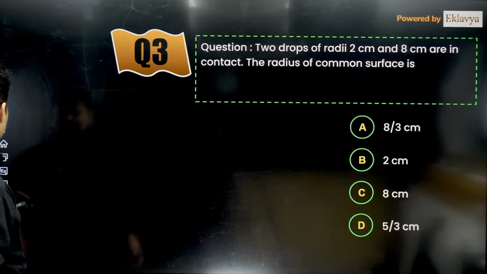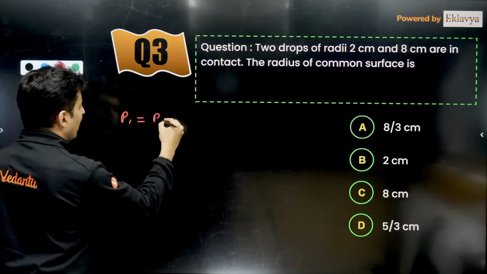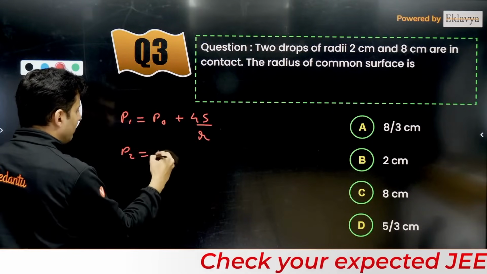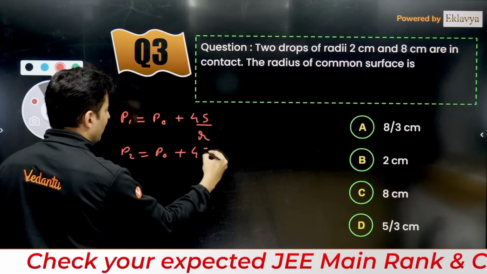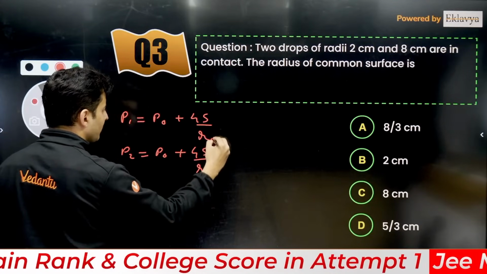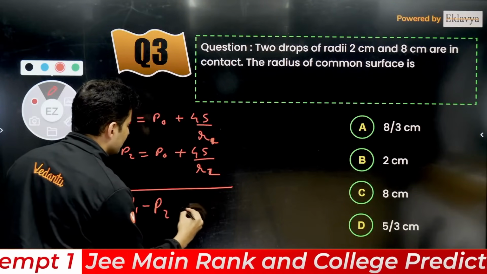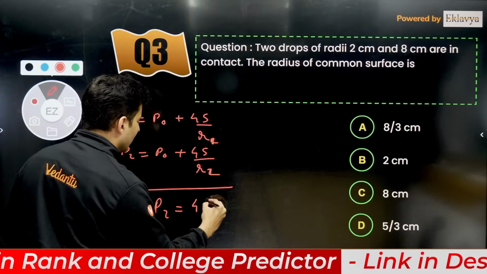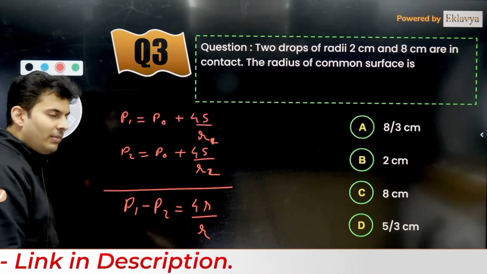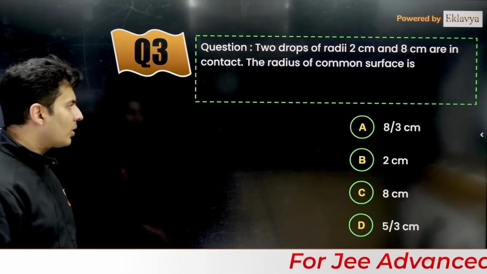The logic for this comes from, you have to find the pressure inside the first bubble, which is outside pressure plus 4S by R. Then the pressure in the other bubble will be P0 plus 4S by R. This is R1, this is R2, let's say, and then you write the pressure difference P1 minus P2 is nothing but 4 times S divided by R. So when you substitute everything, you get 1 by R is 1 by R1 minus 1 by R2. That is the logic for this particular problem.